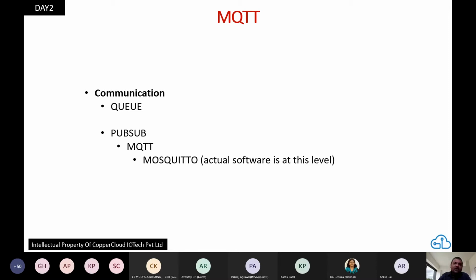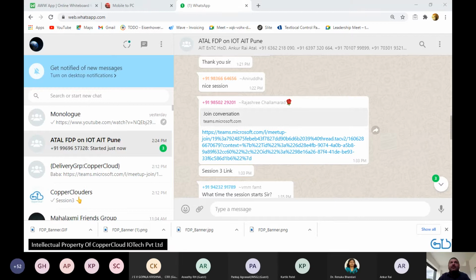So let's come back. I think my monitor shows that my slide is visible. Let's talk about MQTT. So far we have been talking about generic communication. Now let's distill it and talk about specifically how MQTT communication works. Let me go to my whiteboard.